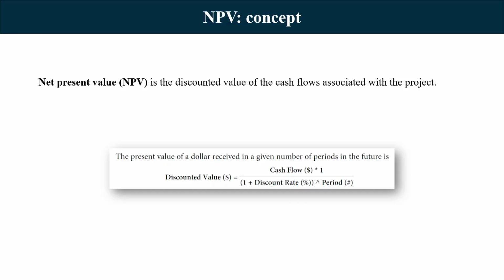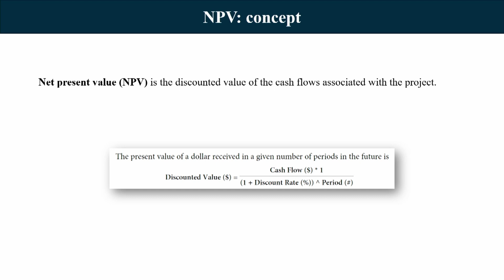Remember that today's period is considered as the 0th period. So, you can just put this value for the 0th period. Let us say you are getting $100 today. The value of $100 today is $100 only. Now, let us say the discount rate is 10%, just for the sake of calculation. So, cash flow is $100 divided by 1 plus discount rate, that is 1.1, to the power of the period.